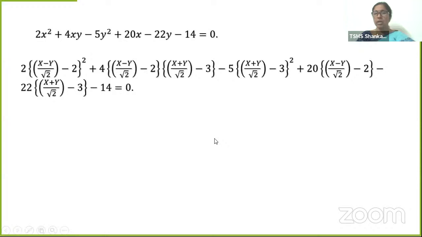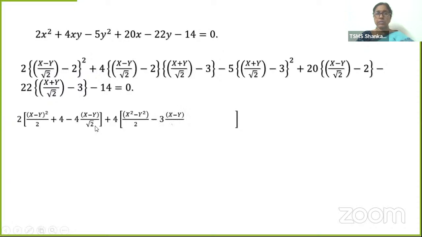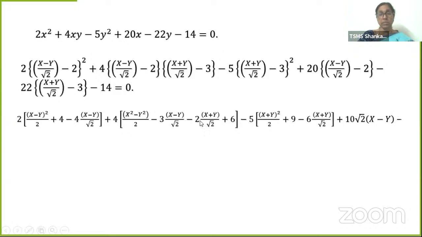Again, a little lengthy calculation. Don't worry, I'll make it easy for you. This is (a − b)², which is a² − 2ab + b². Root 2 whole square becomes 2, b square is 4, minus 2ab. Then 4 times (X² − Y²) over root 2 into root 2, which is 2, minus 3 times (X − Y)/√2, minus 2 times (X + Y)/√2, and the two minus-into-minus terms give plus 6.